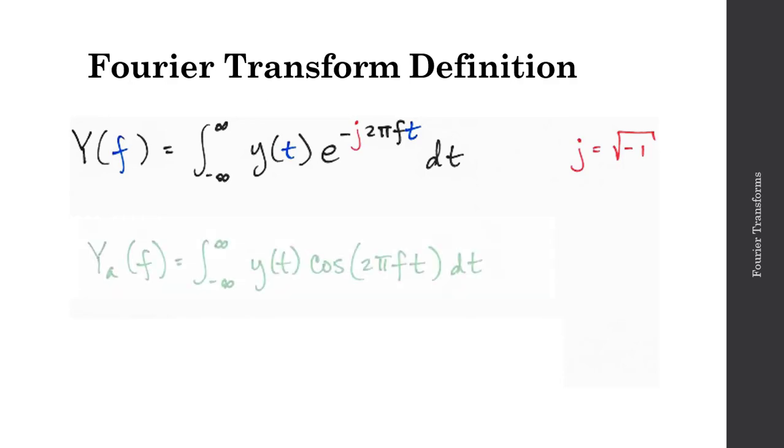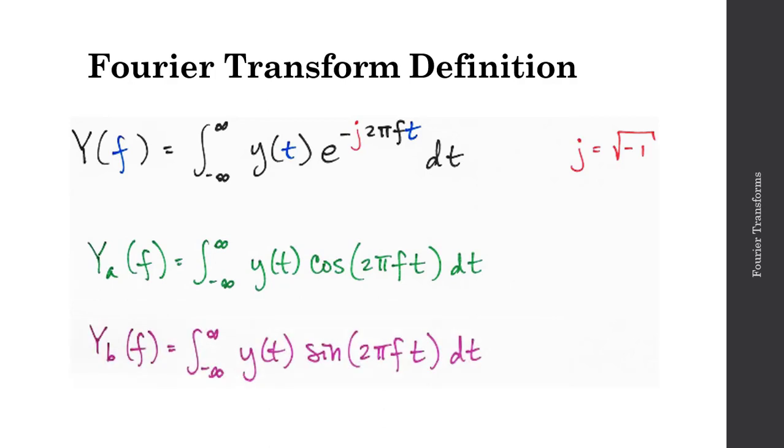Now, I could think of this as two complex frequencies, Ya of f and Yb of f. And these would be defined in a similar fashion to what we saw in the Fourier series. So for my Ya coefficients, I'd be multiplying by a cosine term, and for my Yb coefficients, I'd be multiplying by a sine term. So in a sense, it's effectively the same thing. The benefit here is that using my capital Y of f, I can track simply one coefficient instead of two coefficients, a and b. And this is a direct result of using this complex exponential.